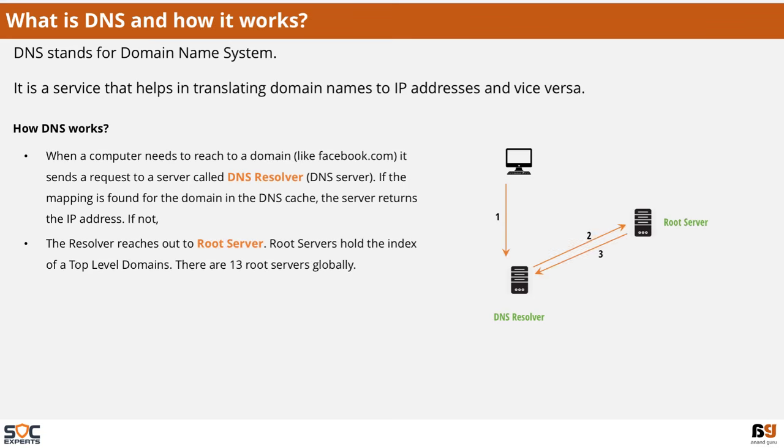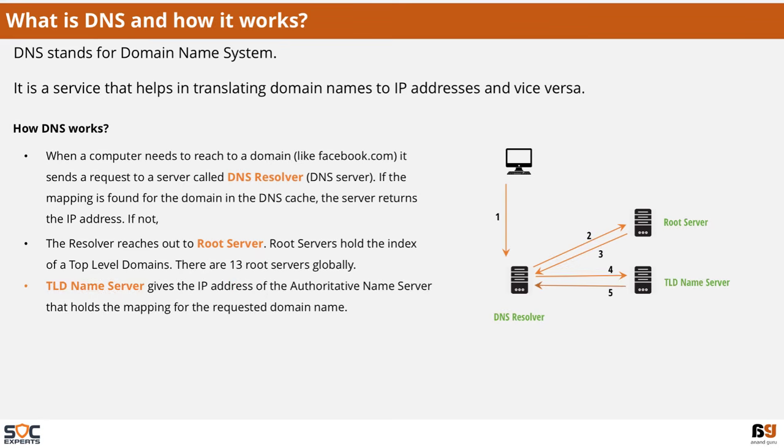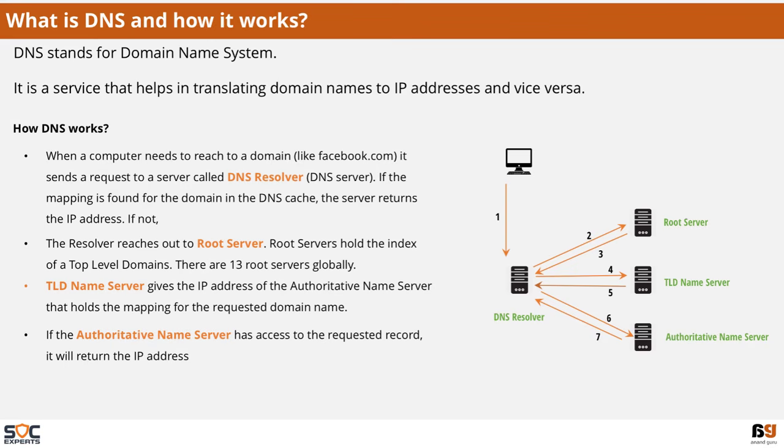If not, the resolver reaches out to the root server. The root server holds the index of all the top level domains like .com, .org, .net, .gov. There are 13 root servers globally. Once the resolver gets the TLD, it does a query to the TLD, which gives the authoritative name server that holds the mapping for the requested domain name. Finally, the DNS resolver makes a request to the authoritative name server for the specific record.